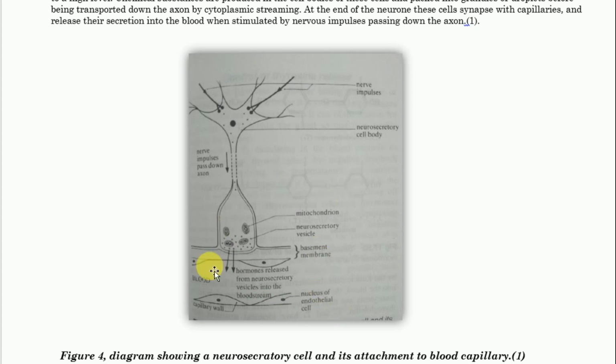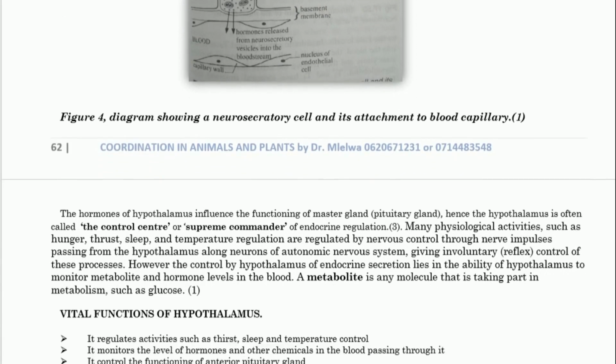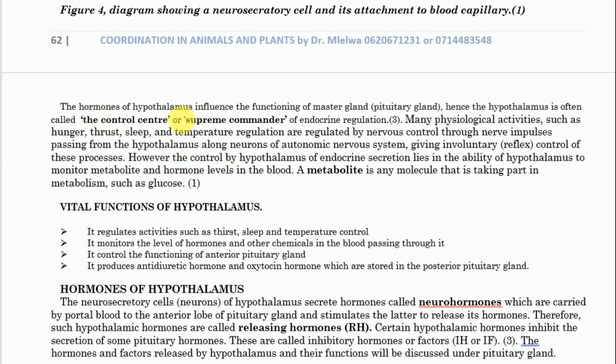So this diagram is also taken from the biological science book. Na kama unavyoona hapa tumeweka dot kwa sababu gani? The length of the axon cannot be as short like this. Kwa hiyo hapa is just the demonstration of what happens, but the actual length of the axon cannot be short like this. Kwa ninachokisema ni kwamba the hormone of hypothalamus influence the functioning of master gland, which is pituitary gland.